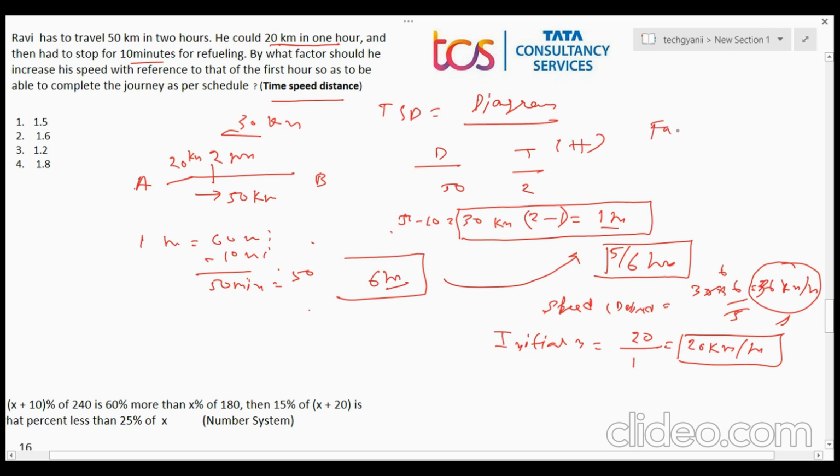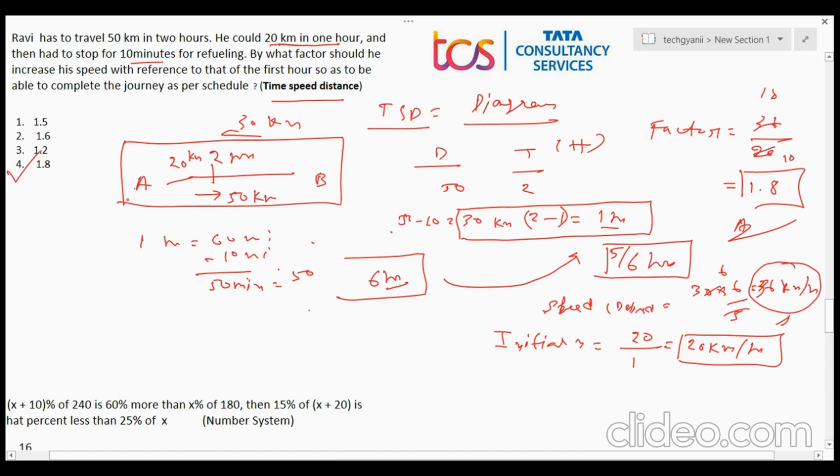So divide 36 kilometers per hour by 20 kilometers per hour, which gives 18 by 10, so 1.8. The answer is 1.8. I think it is very clear to you. So always remember, in time speed distance questions, always draw the diagram.